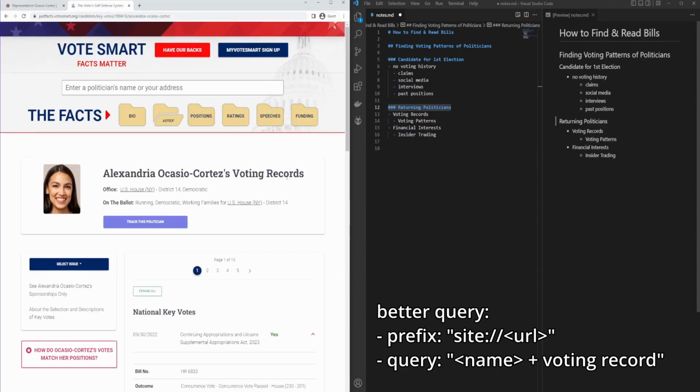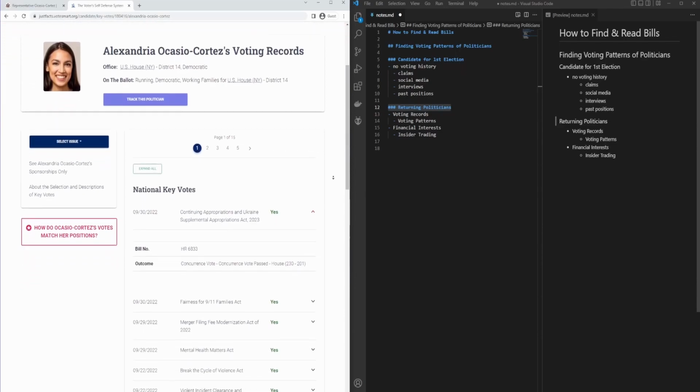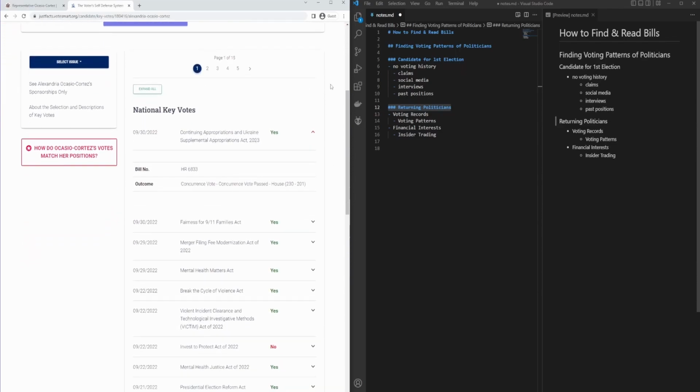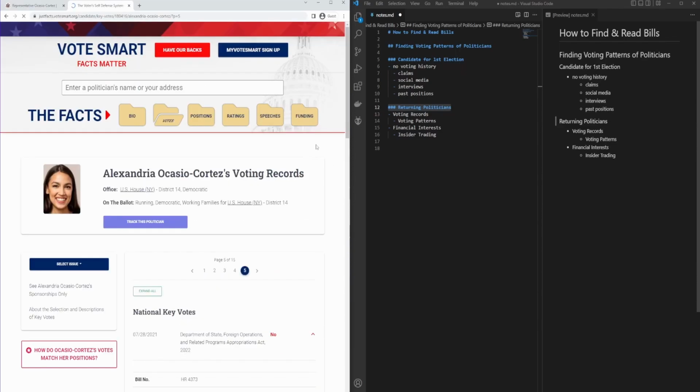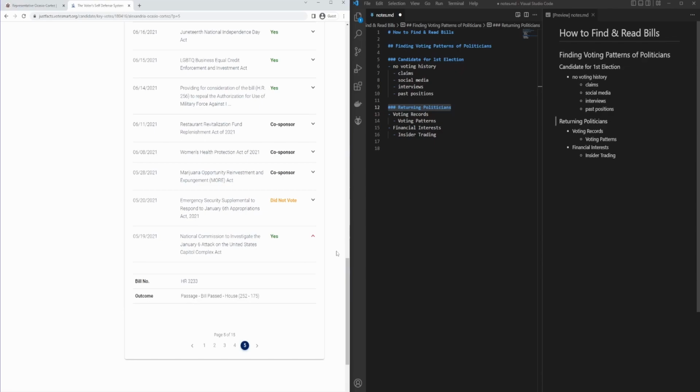So we can see that AOC is a US House of Representatives member, District 14, Democratic. And if we scroll down, we can see her key votes. So these are votes on major bills. Now, if we go to page 5, we'll see that the oldest record here is in 2021, National Commission to Investigate the January 6th attack on the United States Capitol Complex. She voted yes on this.